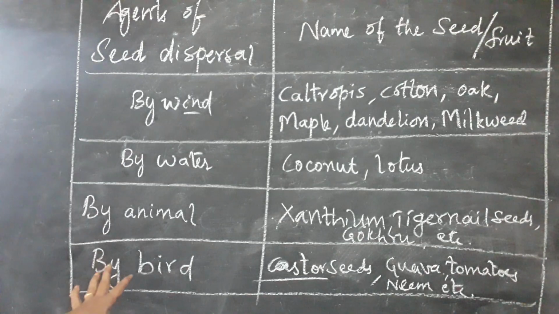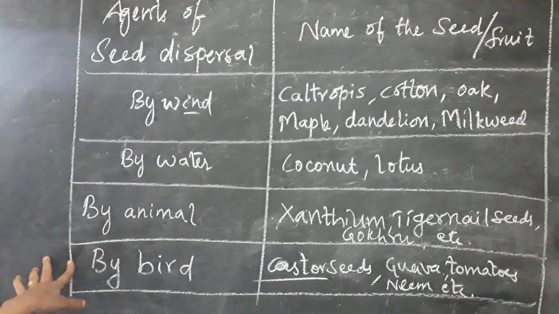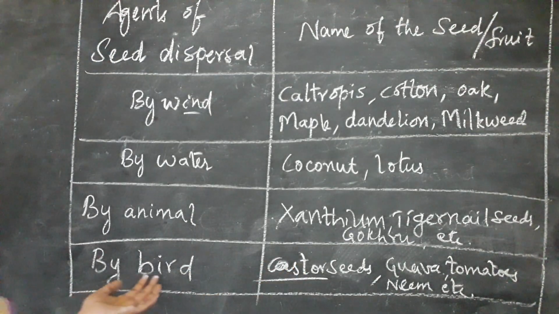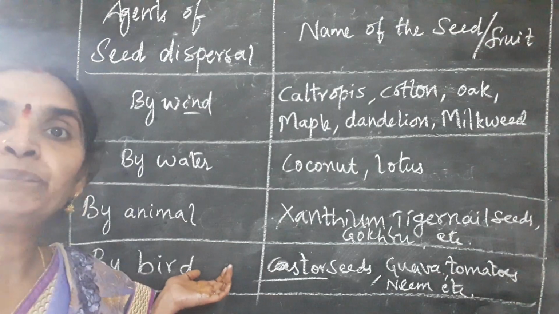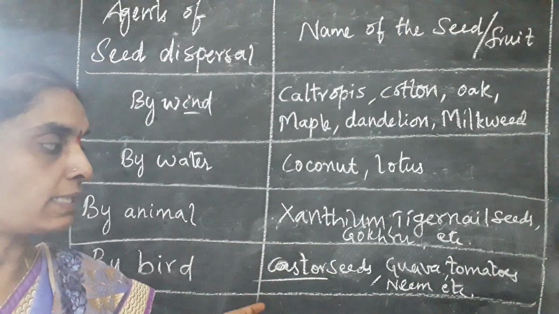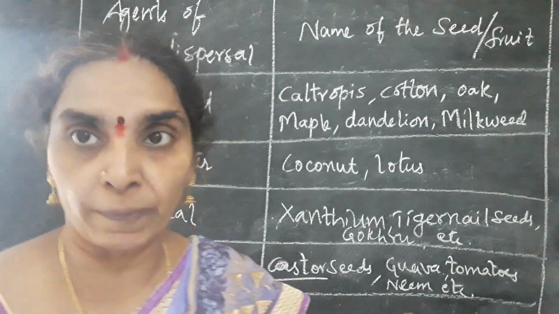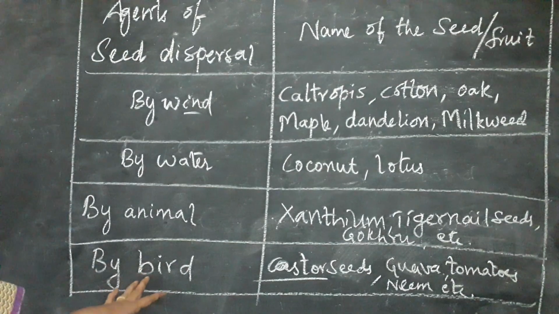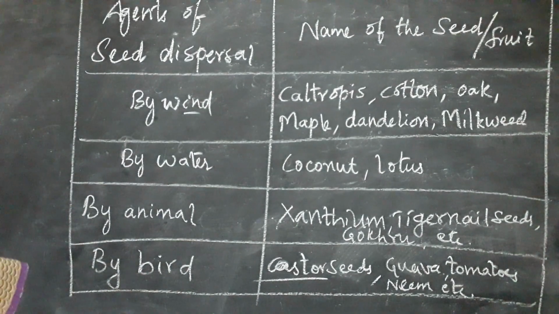And then it leaves it at a distant place where the seed sprouts into a baby plant. The same happens with other seeds like guava and tomatoes. The birds take them, eat the fruit of the plant, and leave the seeds away. And sometimes they are dropped as bird droppings too, like in neem. Is it clear? So that is about the different seeds that are dispersed by the birds.